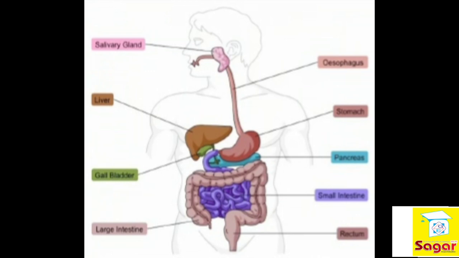The throat, also known as the pharynx, that you see here, is the next destination of your food when you eat. From here, food travels to the esophagus, or swallowing tube. The esophagus is also known as the swallowing tube. What is the esophagus? As you see, this is a long pipe.